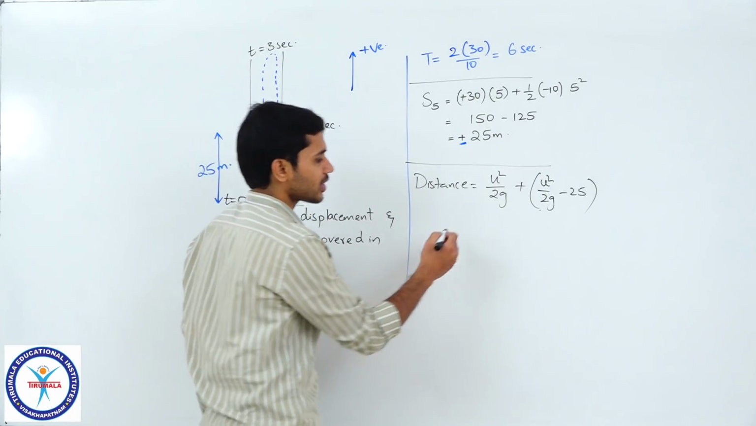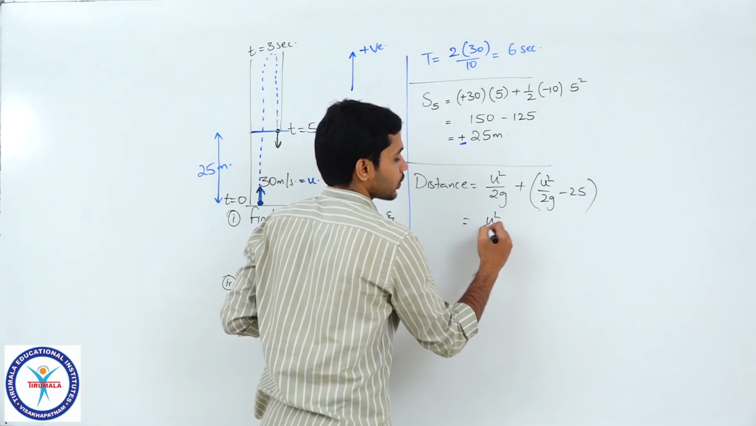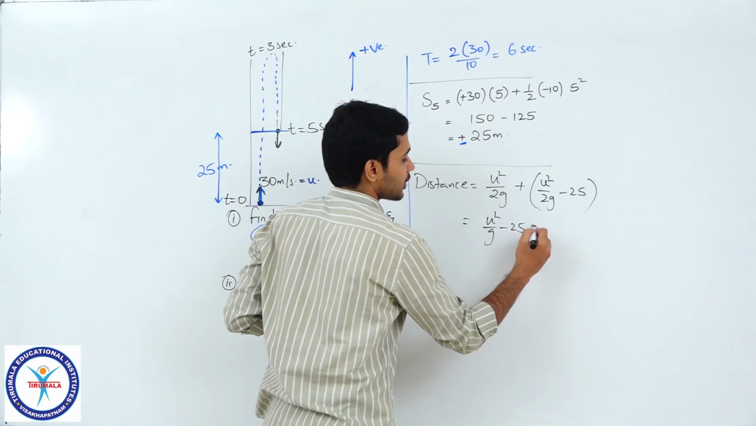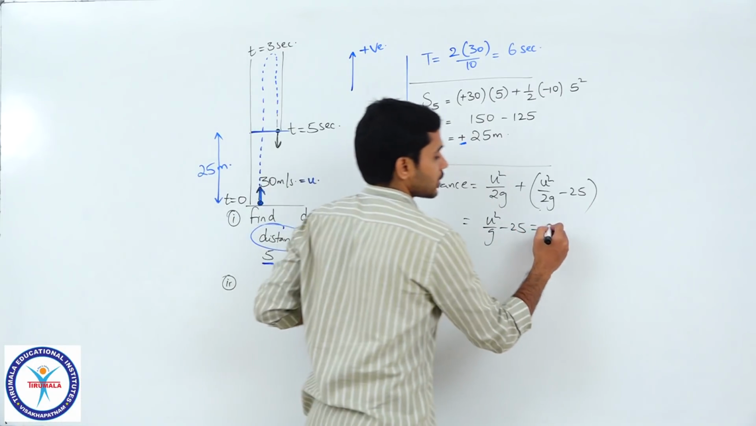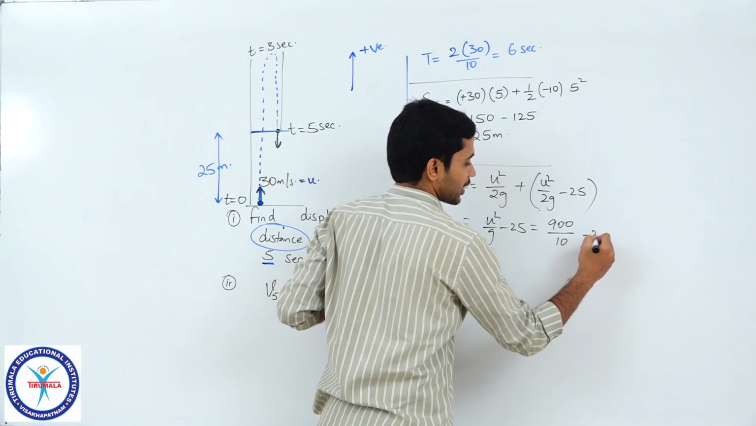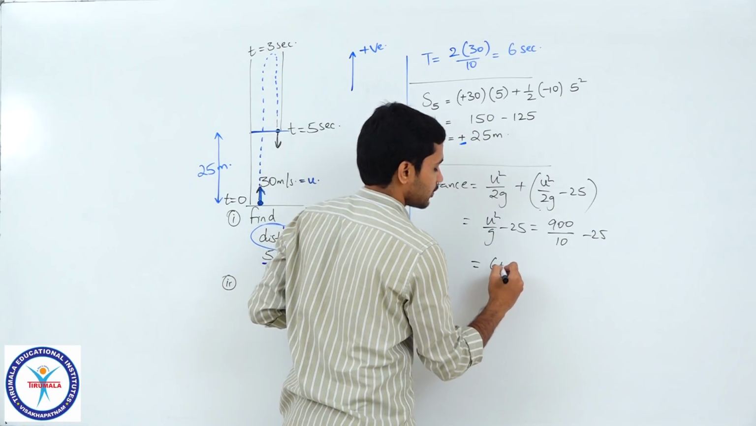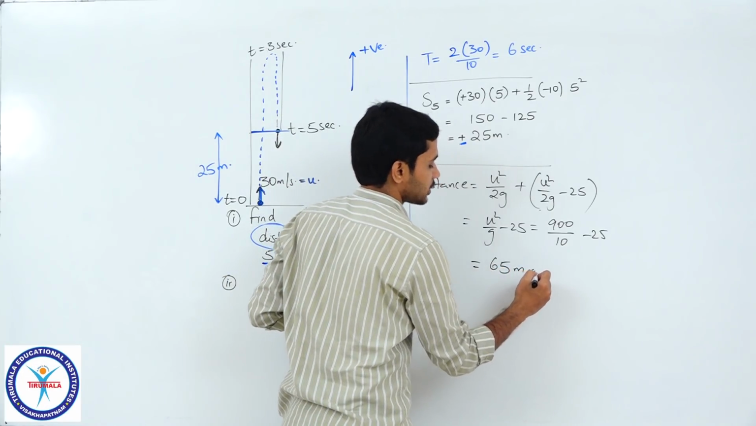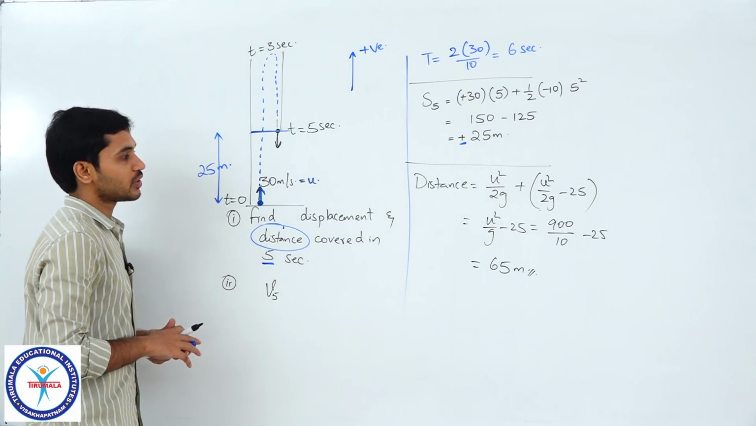So, this is the expression which we would be getting, right. You can substitute the values. So, you will get u square by g minus 25. U is 30. So, 30 square is 900 by g, which is 10, minus 25. 90 minus 25 is 65 meters. Clear, students? So, 65 meters will be the distance covered.